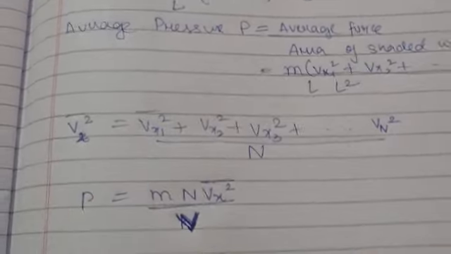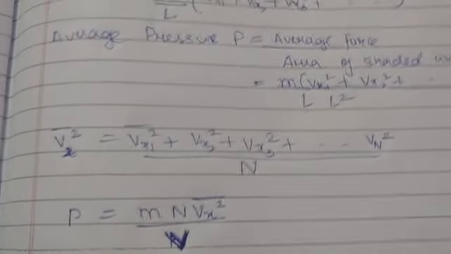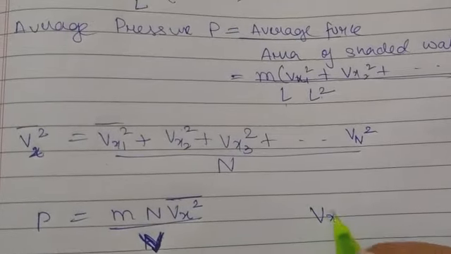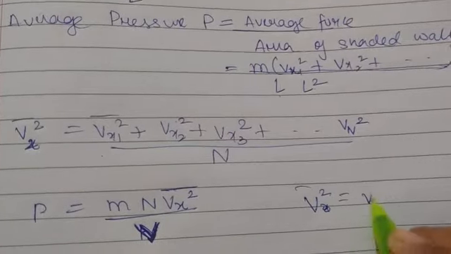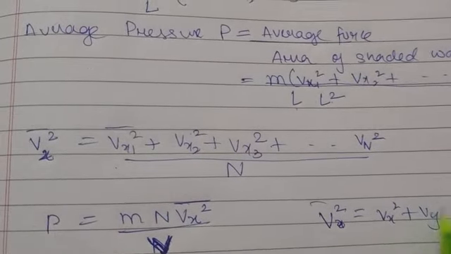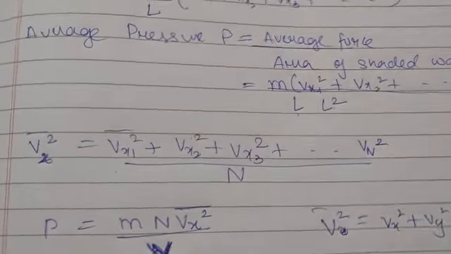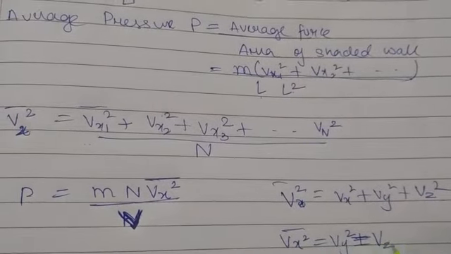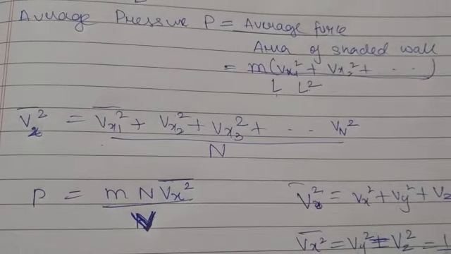We can write V square is equal to Vx square plus Vy square plus Vz square, and from symmetry, Vx square is equal to Vy square is equal to Vz square is equal to 1 by 3 V square.